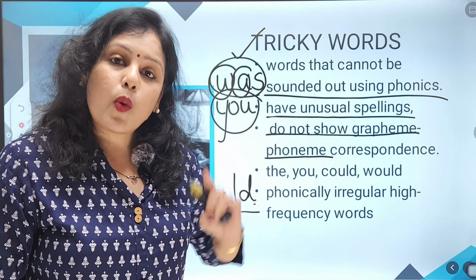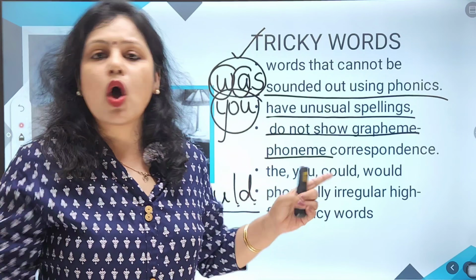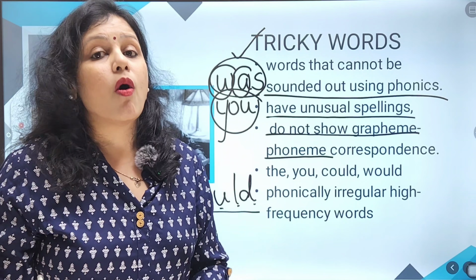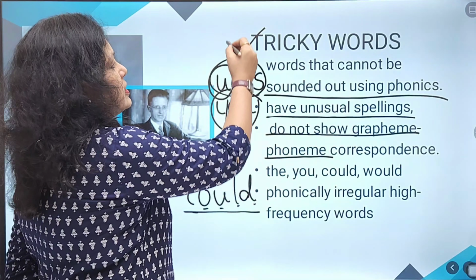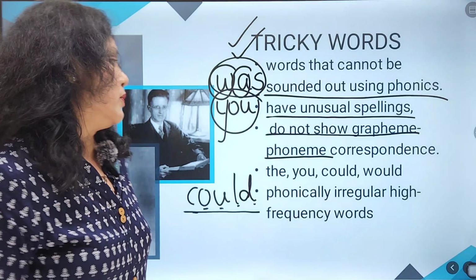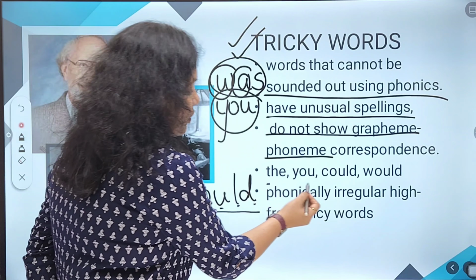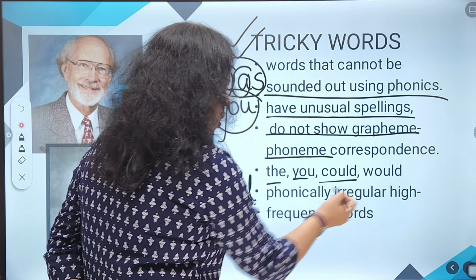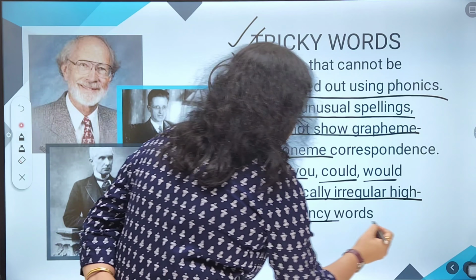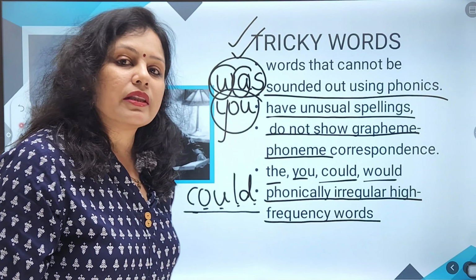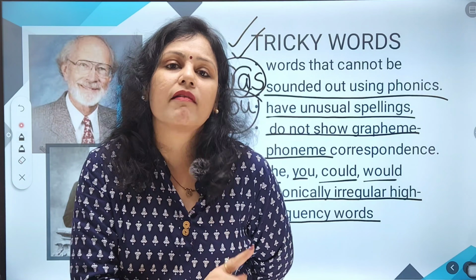That means the way you are reading is not the way you are writing or speaking it. That is why these sorts of words go under the heading of tricky words. For example, the, you, could, would: phonically irregular high frequency words. So you can call them phonically irregular words.